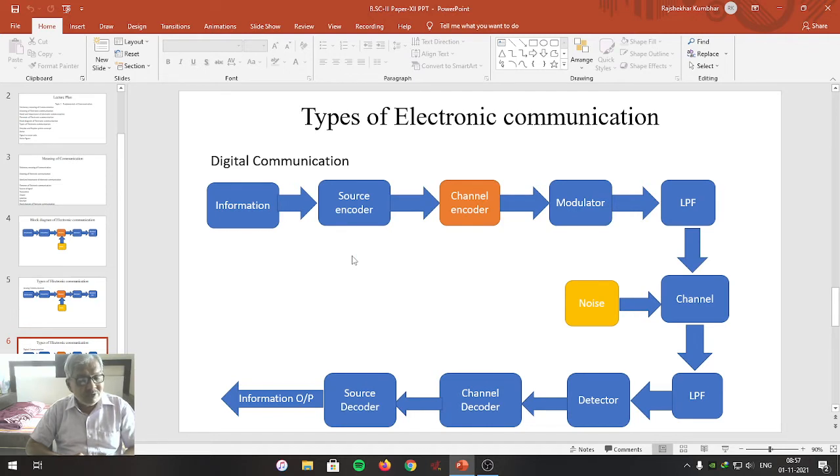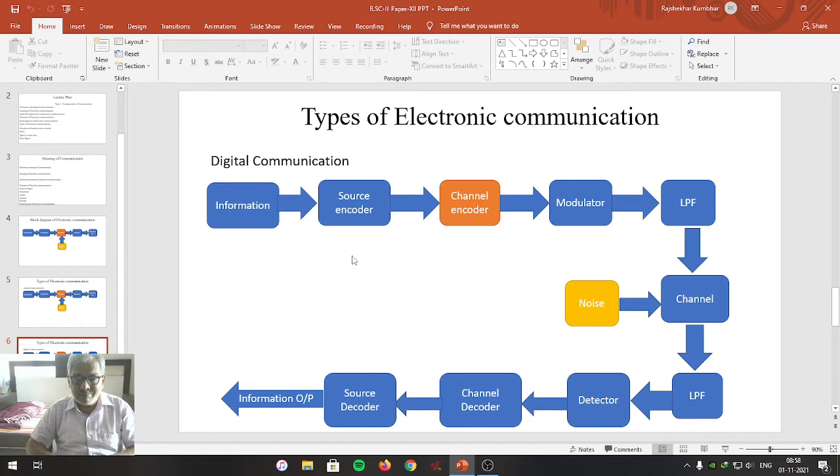The source code is in the form of binary, and for transmission purposes this source coded information is going to be modulated to cover a very large distance, and thus the binary code so obtained is representative of the analog signal.